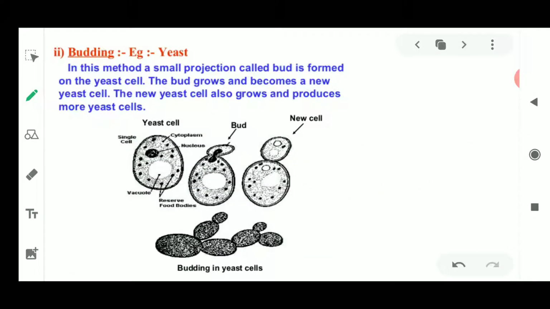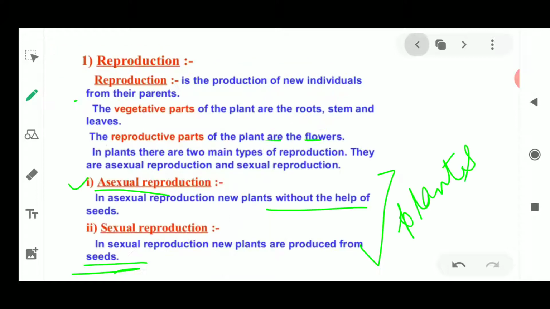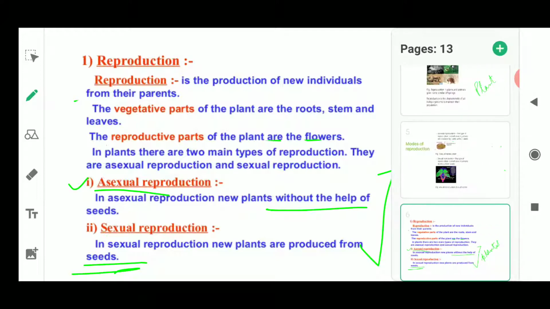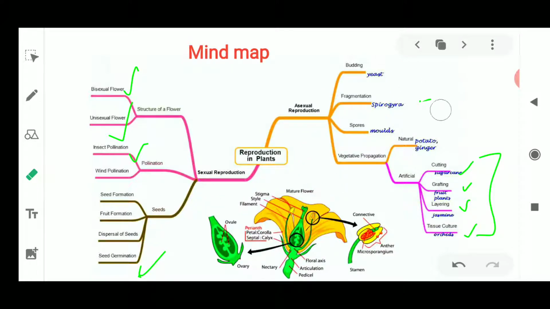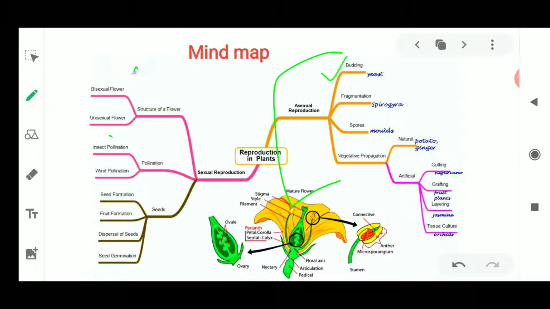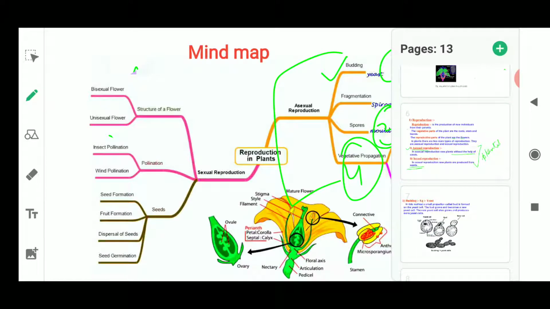The first topic we need to discuss in the asexual mode of reproduction is budding. Asexual reproduction is of different types, as you can see here in the mind map. One is budding, second is fragmentation, then spore formation. Mainly there are four types of asexual reproduction you need to study: budding, fragmentation, spore formation, and then vegetative propagation. So I am telling you about budding first.